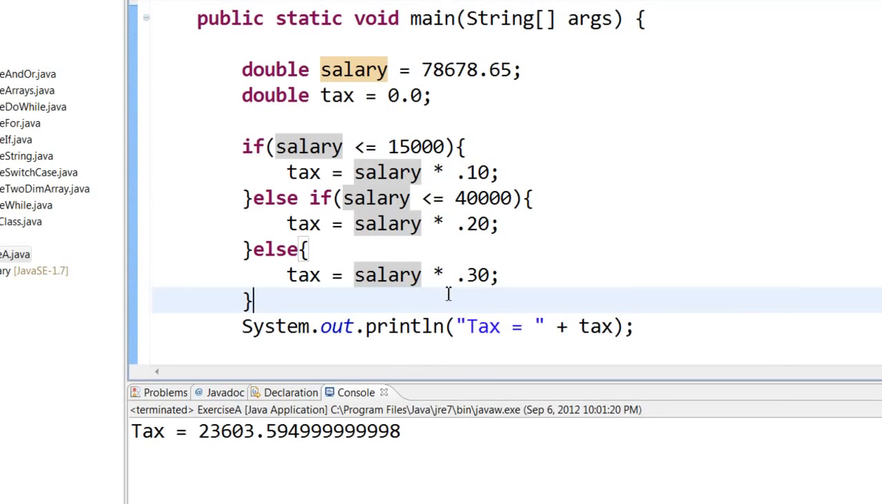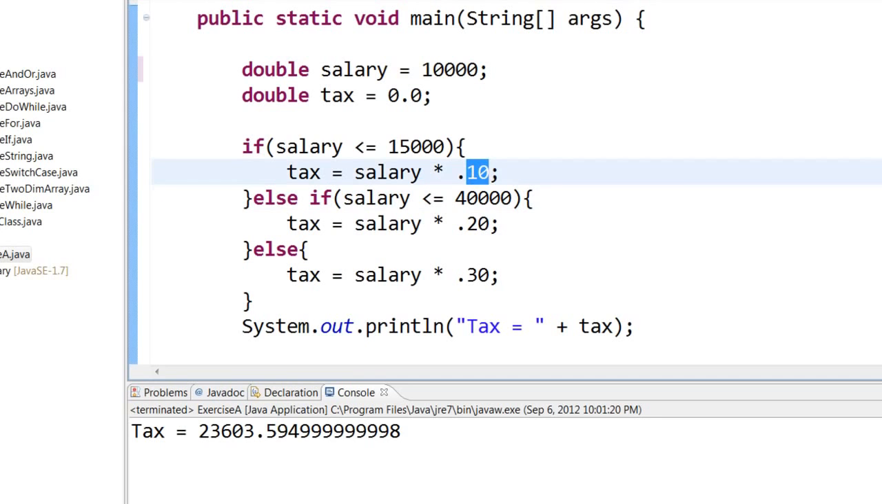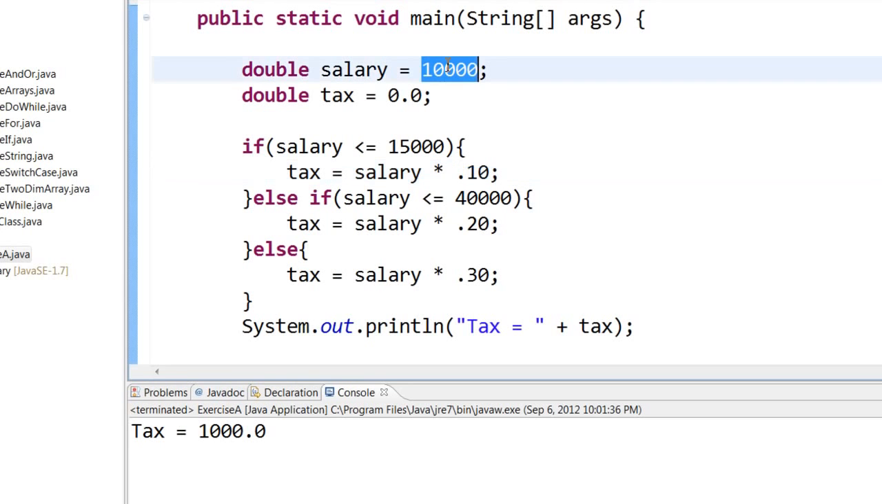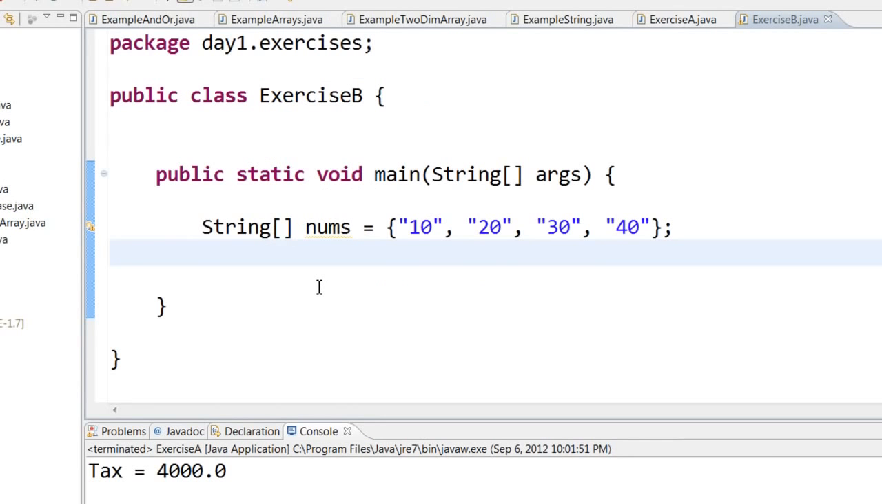So here in this case, it will calculate the tax at 30% of 78,000. Suppose I have like 10,000 as a salary, it will calculate it as 10%. You can see that 10% of 10,000 is 1,000. If I say like 20,000 salary, it will calculate it at 20%. That is 4,000, which is 20% of 20,000. So we used a simple if-else statement to calculate the tax.